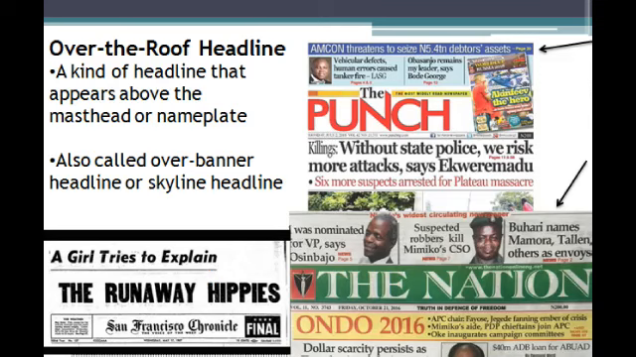Over the roof headline. Over the roof headline is also overbanner headline. Over the roof headline is a kind of headline that appears above the masthead or nameplate. We said over the roof headline is the same as overbanner headline and it's the same as skyline headline. We're just mentioning them separately so that if you find any of these terms being used, just know that they are the same. That's why we decided to define them differently. Over the roof headline, skyline headline, overbanner headline.